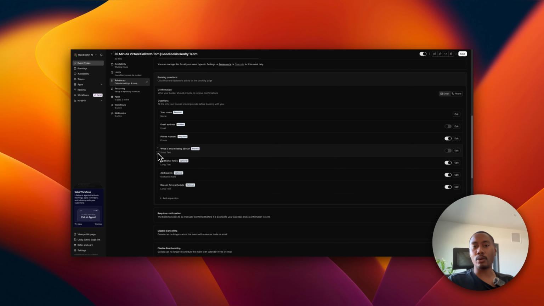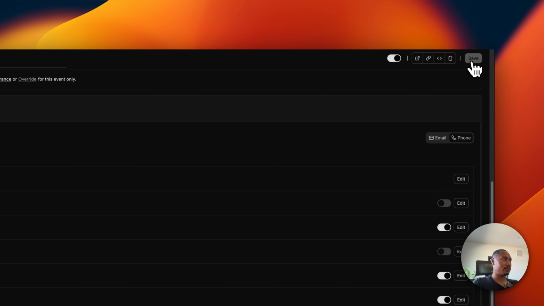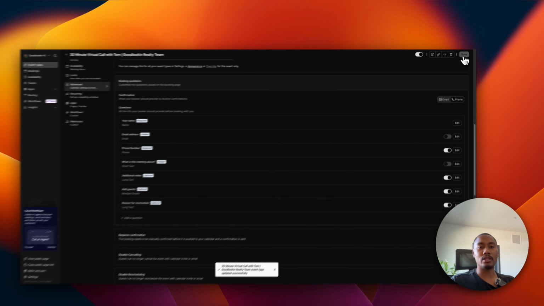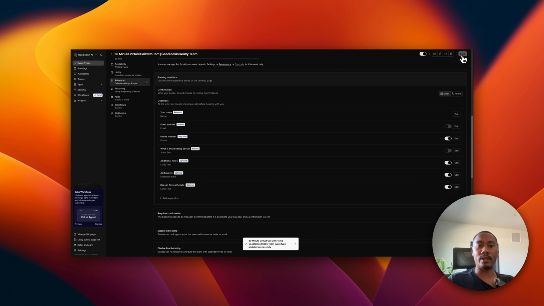So the only thing we really need to provide to book this actual call with the lead is the name and the phone number. Okay. And then we're going to hit save. And that's essentially all that we need to set up with our Cal account so far. We may need to make changes down the road, but I think it's fine for now.